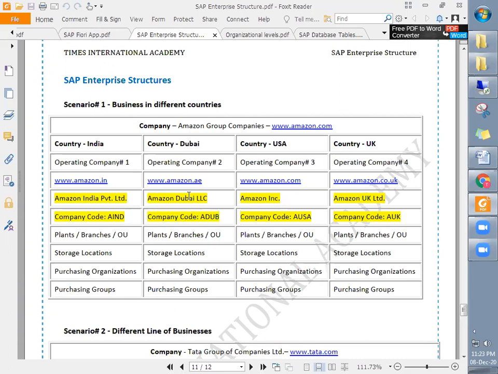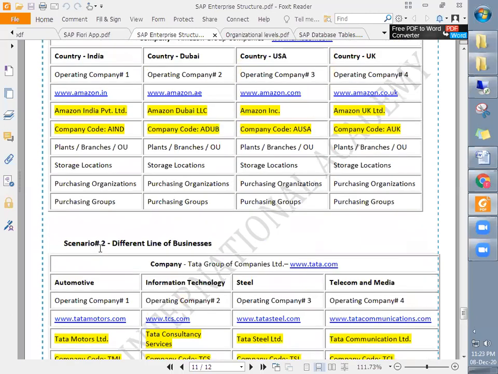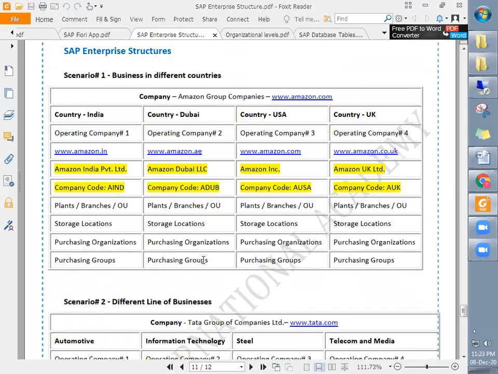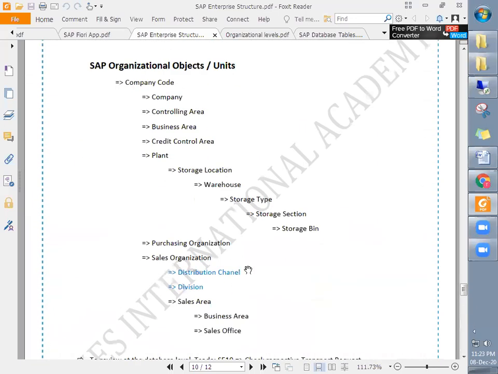Yes, very clear. Thank you. What you want to explain is that we are defining the company code in our SAP system based on only two scenarios: either the business will be in different countries, or the business will have different lines of businesses, meaning subsidiaries and all. Yes, absolutely. Based on only these two things, the company code will be defined in the SAP system. There is no other scenario besides that, because whatever you take will fall under these two scenarios. Now let's go one step further.